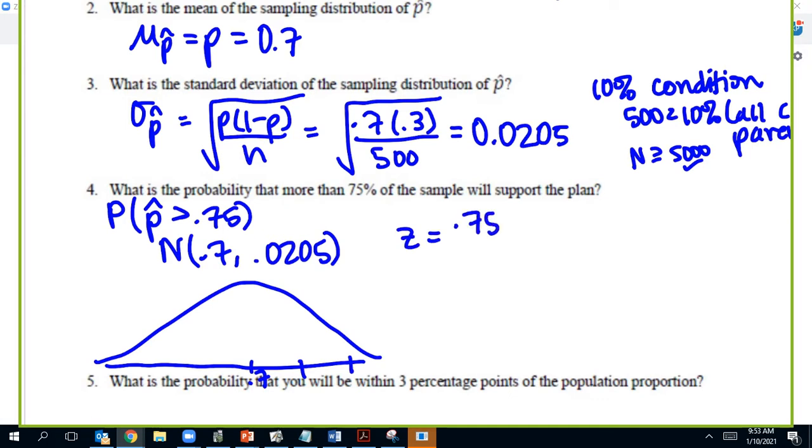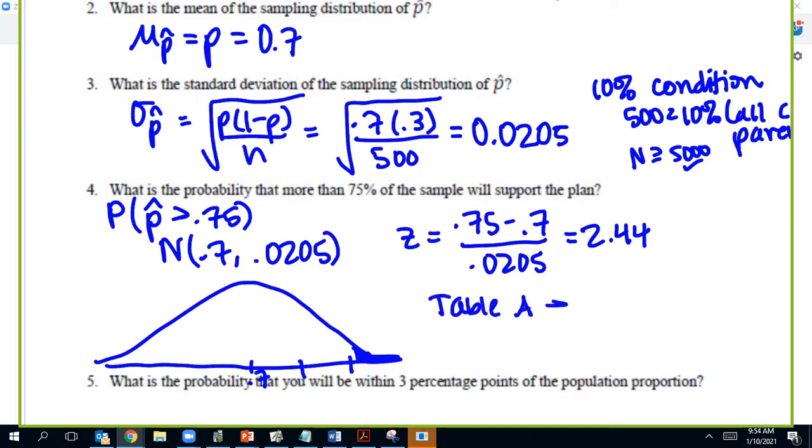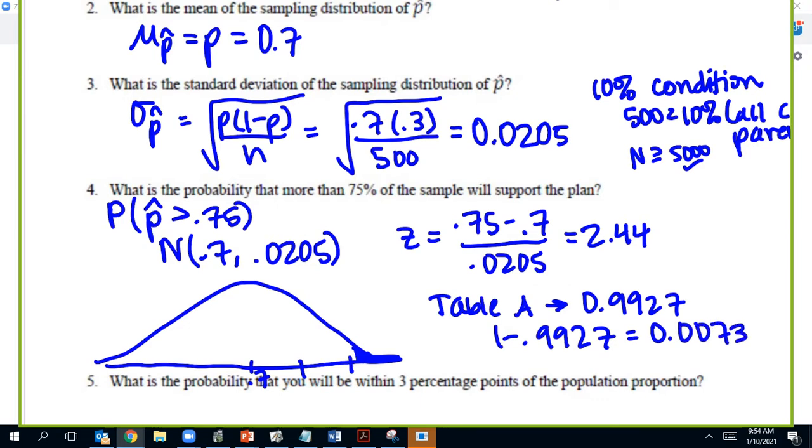So we have our value minus our mean over our standard deviation, which gets us 2.44. And like I said, just to the right there, we will use table A, find 2.44, and we get 0.9927. And then we'll do 1 minus 0.9927 because we're shading to the right and table A is to the left, and we get 0.0073.